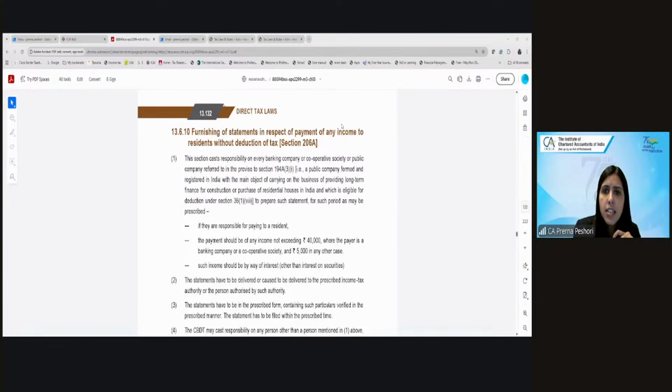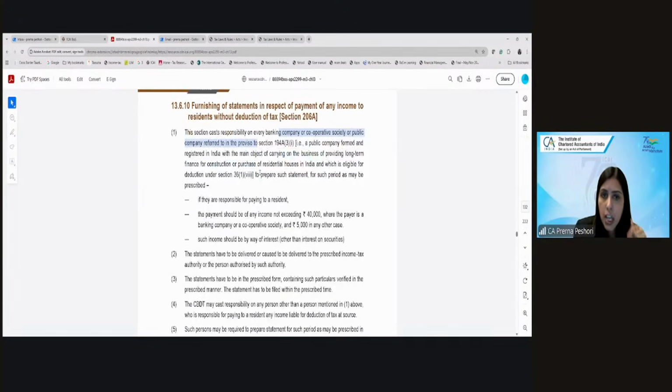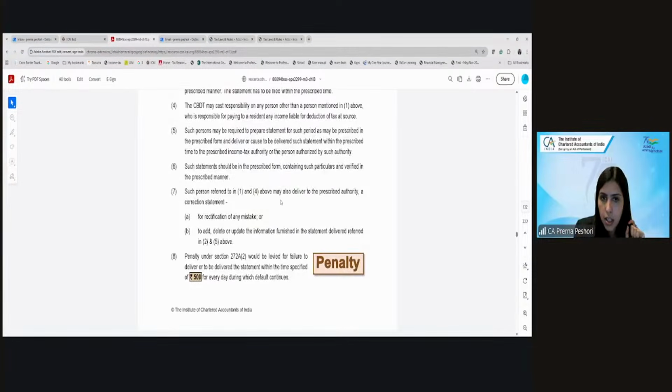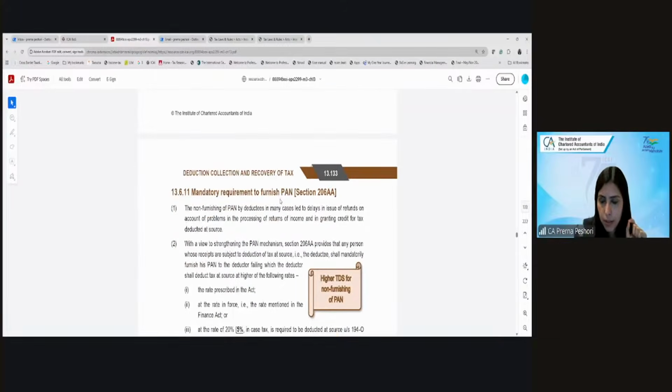Then there is section 206AB... section 206A, which says that every banking company, cooperative society or public company which is in the business of long-term finance for construction or purchase of residential houses has to give a statement if they are paying interest income to a resident of less than 40,000 where the payer is a banking company or a cooperative society, and 5,000 in any other case. So they have to specifically furnish a statement in respect of that. And if they do not, then there is a penalty of 500 per day.